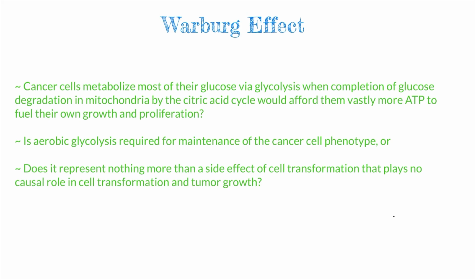Though there can be more ATP production via the Krebs cycle, they don't do so and still restrict themselves to glycolysis, and that is not due to an inadequate supply of oxygen. That's why it's called aerobic glycolysis. And why do they do so?